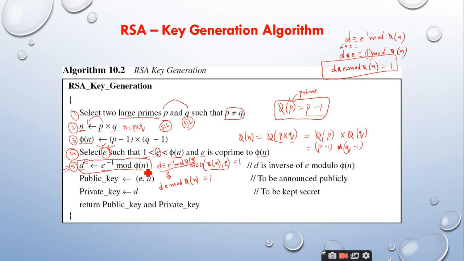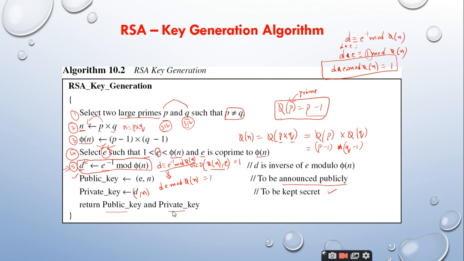What is this D here? Is it not the private key? D is the private key. Am I right or not? Yes, sir. So you have created the public key and the private key. The next step is this public key e comma n should be announced publicly, and the private key d comma n, we can take the simple d or you can take the d comma n also, nothing wrong in it, and the private key d comma n is to be kept secret. So you return the public key and private key.